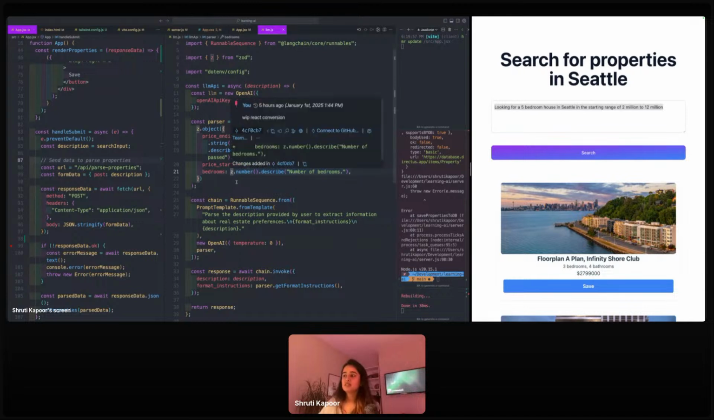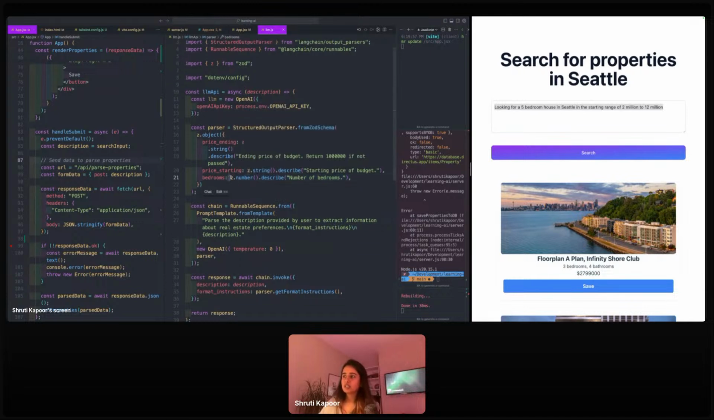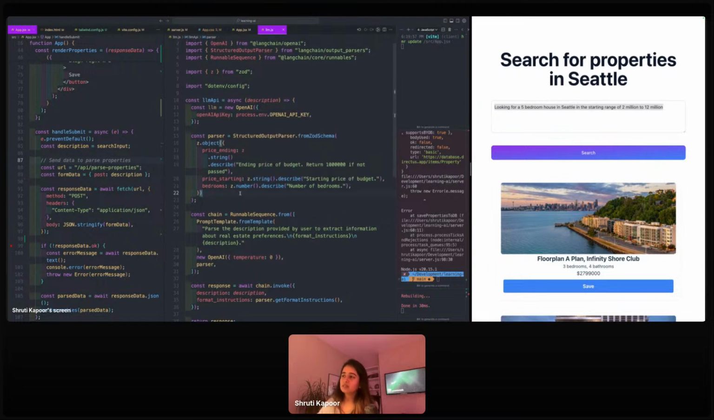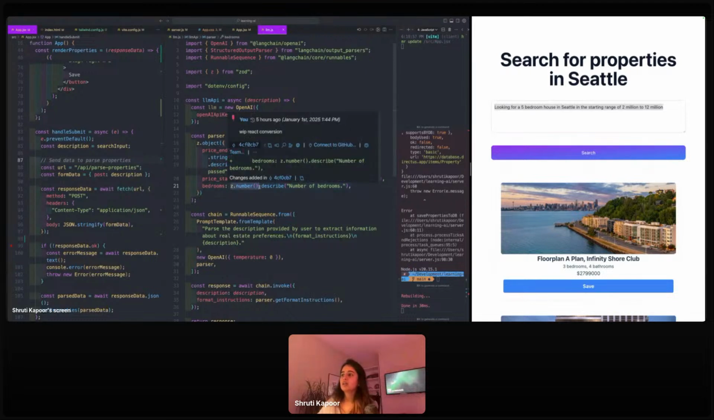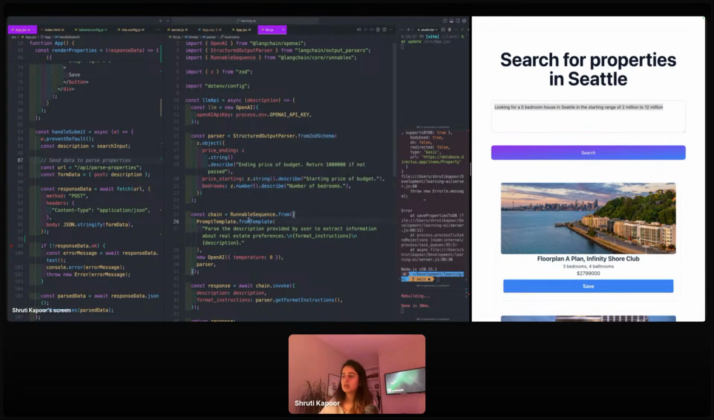So this Zod is actually just kind of like a parser. Well, it's not a parser. It's how you specify what type of information it is going to be. So here I'm specifying bedrooms is going to be a number, and it's going to be a string for price ending and price starting.